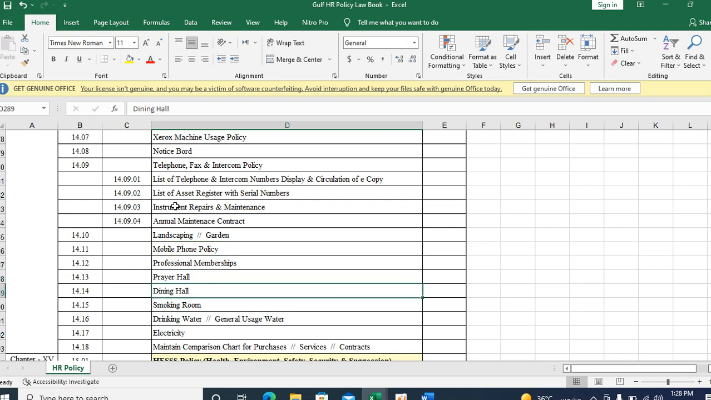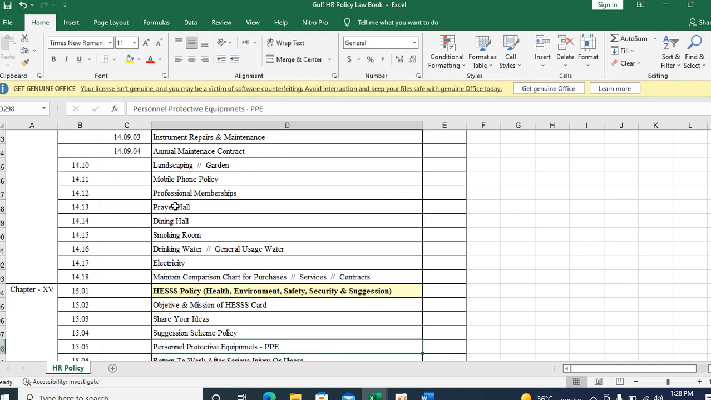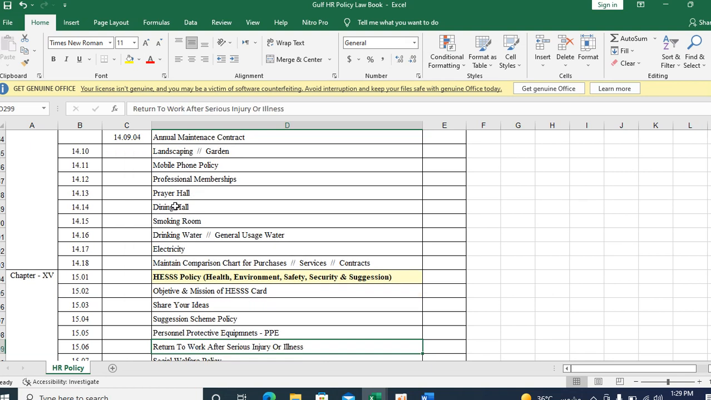Then prayer hall policy, prayer timing policy, dining hall policy, smoking room policy, drinking water and general usage water policy, electricity policy, how electricity has to be maintained, what are all the bills, these all have to be maintained in the policies. Okay, next, health safety, HESS policy, health, environment, safety, security and suggestions policy.